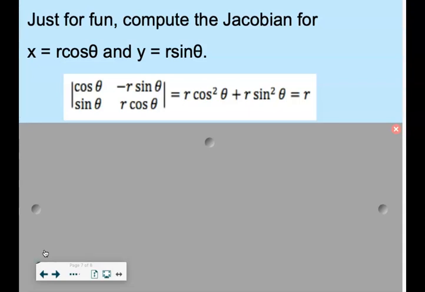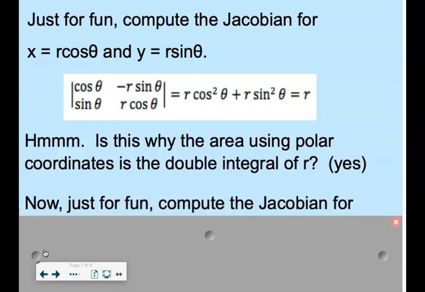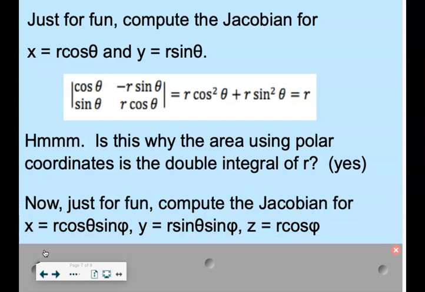The other thing that we could do, it takes a few minutes though. If you're ever bored, you could find the Jacobian for x equals r cosine theta sine phi, y equals r sine theta sine phi, z equals r cosine phi.